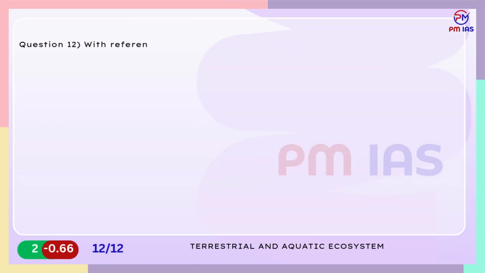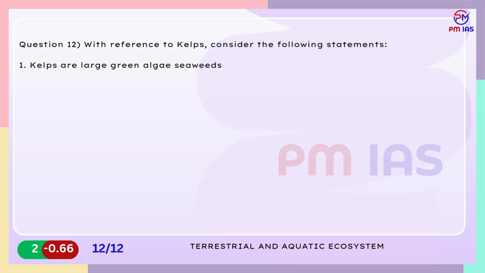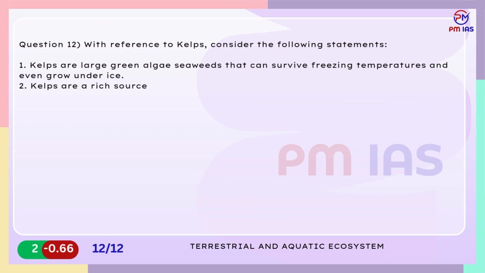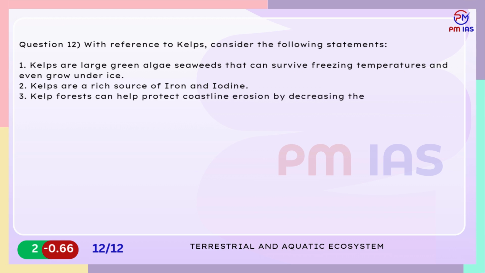Question 12. With reference to kelps, consider the following statements. 1. Kelps are large brown algae seaweeds that can survive freezing temperatures and even grow under ice. 2. Kelps are a rich source of iron and iodine. 3. Kelp forests can help protect coastline from erosion by decreasing the eroding power of waves during storms. Choose the correct statements.